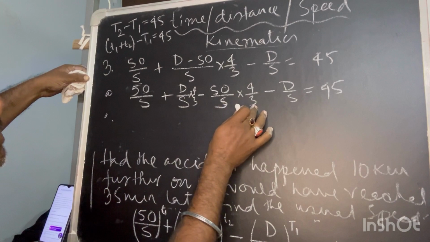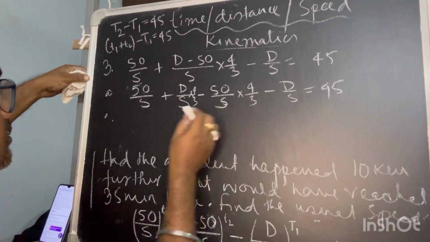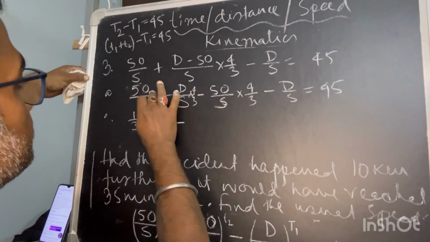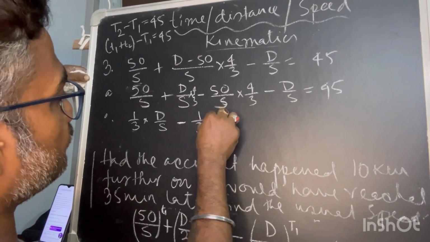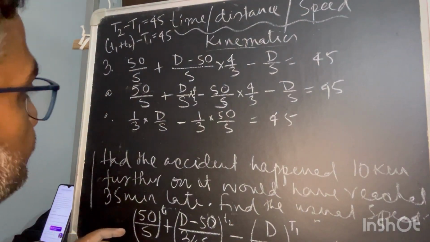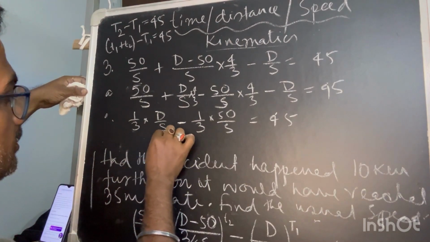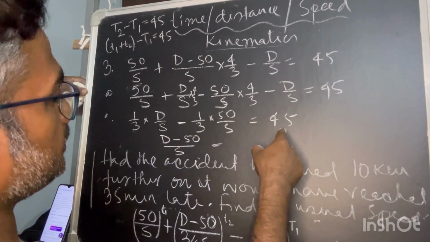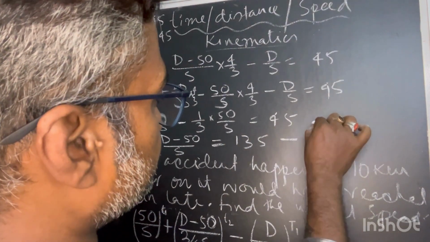Now 50 by S is 4 by 3, this is 4 by 3 D by S. So this will be 4 by 3 minus 1. So this will be 1 by 3 into D by S on one side, minus, this will be similar, but this is 1 minus. So minus I have taken common. So this will be 1/3 into D minus 50 upon S equal to 45. Now that 3 can go to this side. So D minus 50 upon S is equal to 45 into 3, that means equal to 135. So this may be the first equation you can say.